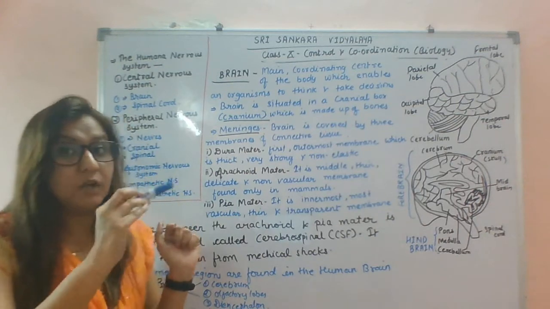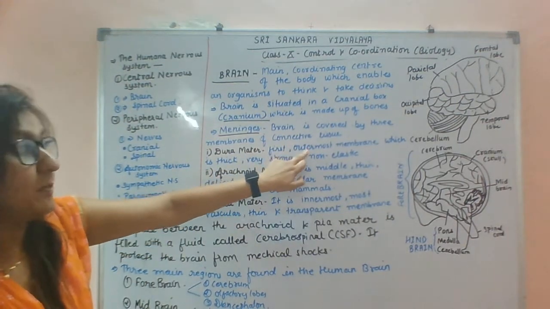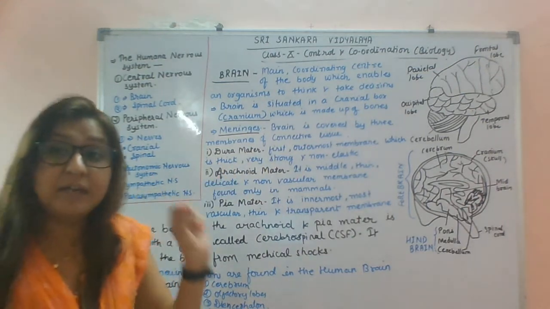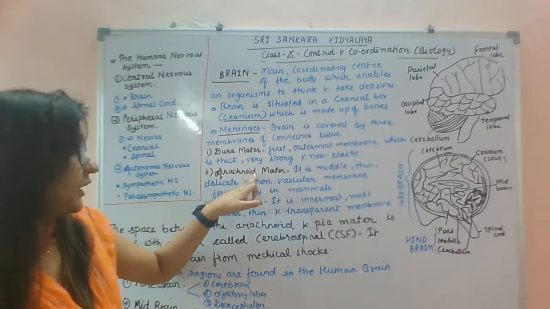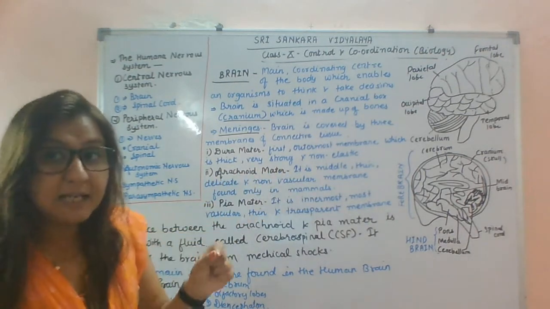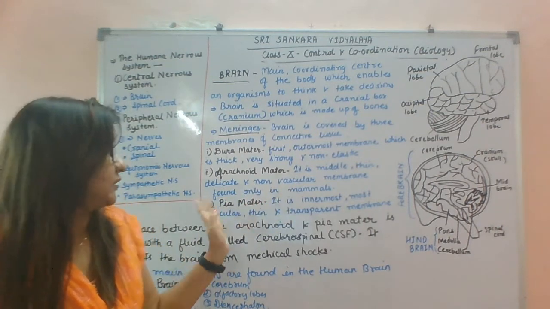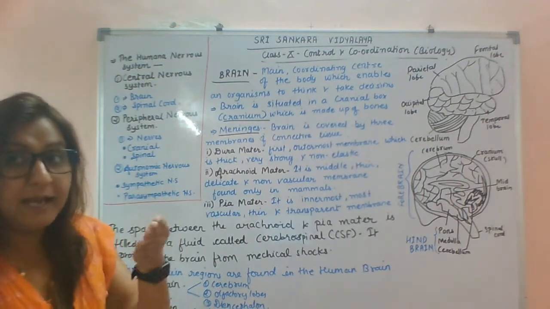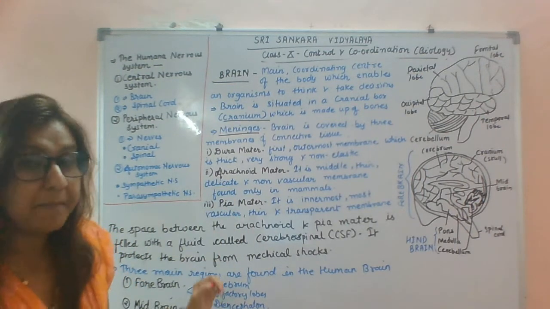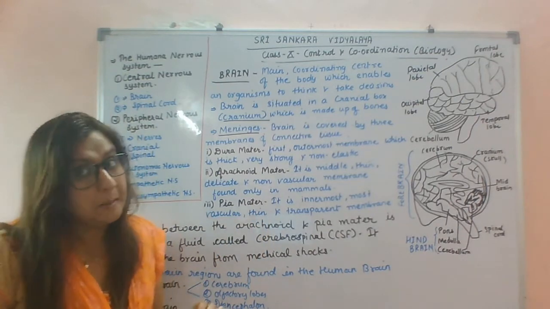First, the outer lining of the connective tissue is called dura mater. It is the outermost membrane, which is thick, very strong and non-elastic. Next is arachnoid mater, which is the middle layer. It is a thin and delicate, non-vascular membrane found only in mammals. And the third layer is called pia mater. It is the innermost, thin and transparent membrane.